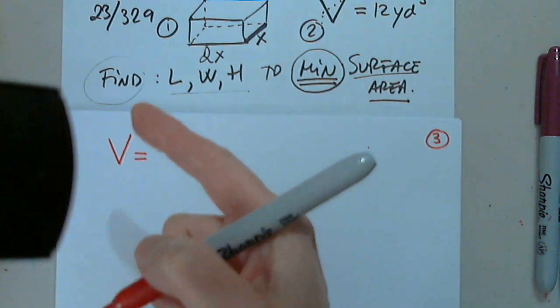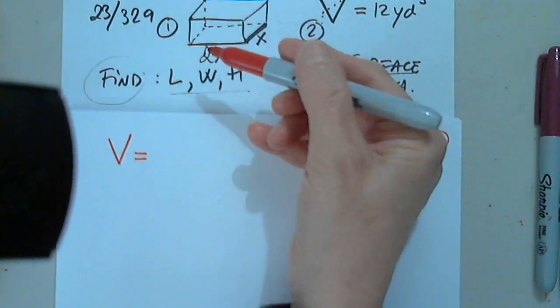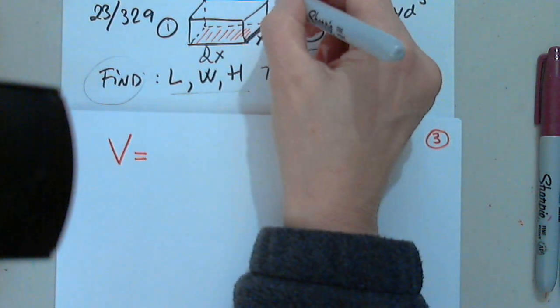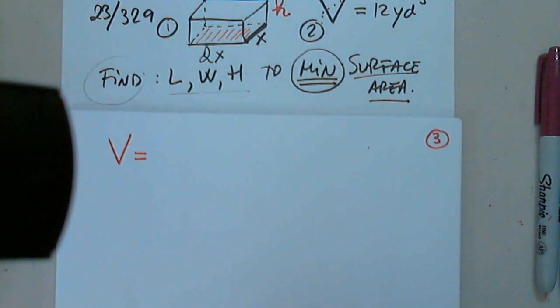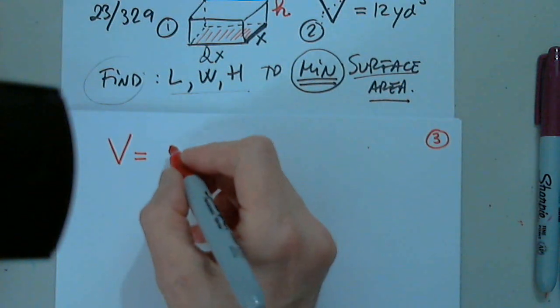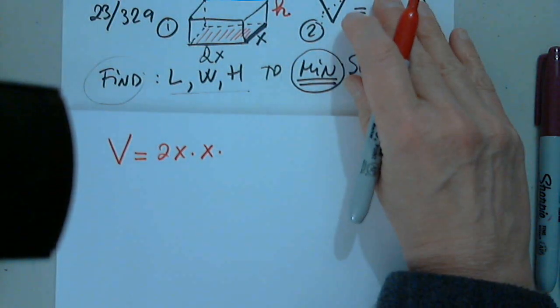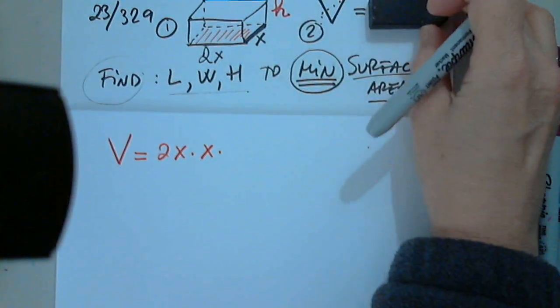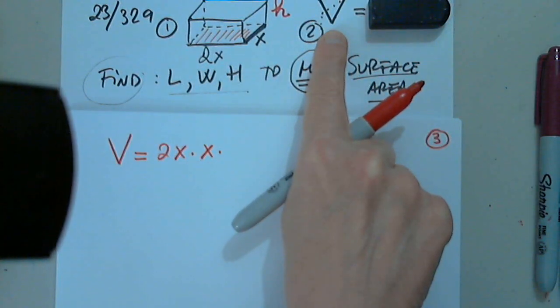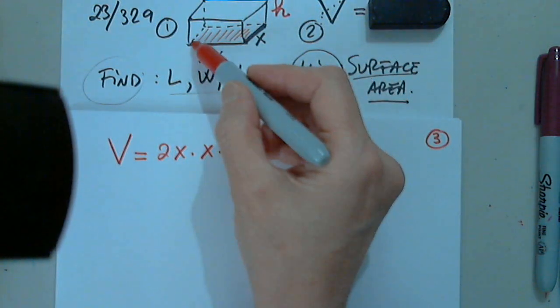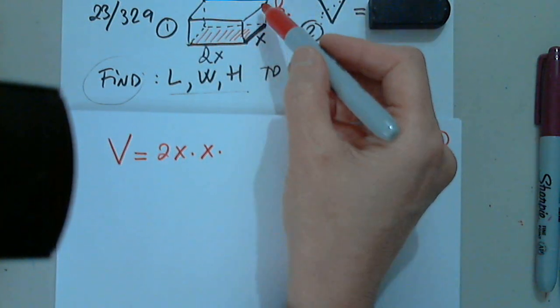The volume of a rectangular box is the area of the base times the height. First, we are discussing the volume. So the volume is length times width times height.